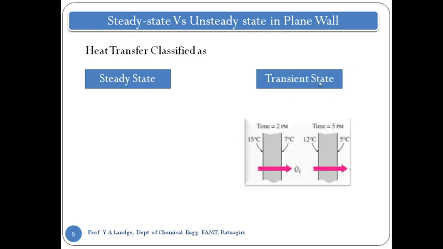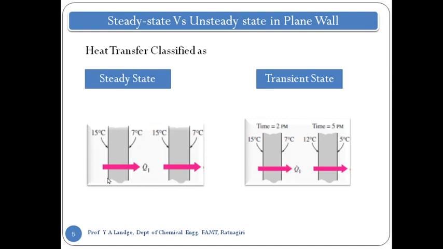There are two images. One is the transient state image, where there are two flat plates from which the heat is transferred, and the other picture shows the steady state where two flat plates are given. First, let's look at the steady state one. If you observe, the heat is transferred from the left hand side to the right hand side, and the heat rate is Q1. The temperature is 15 degrees Celsius on the left hand side and 7 degrees Celsius on the right hand side, so the difference is 8.